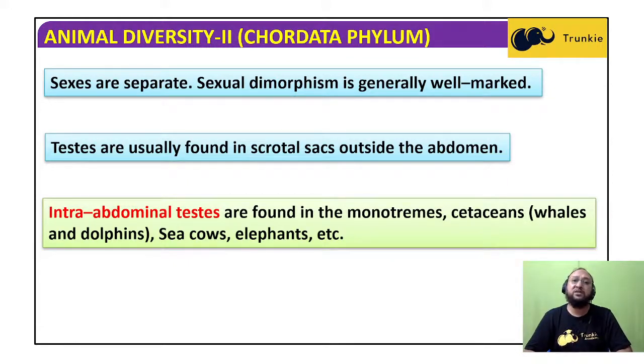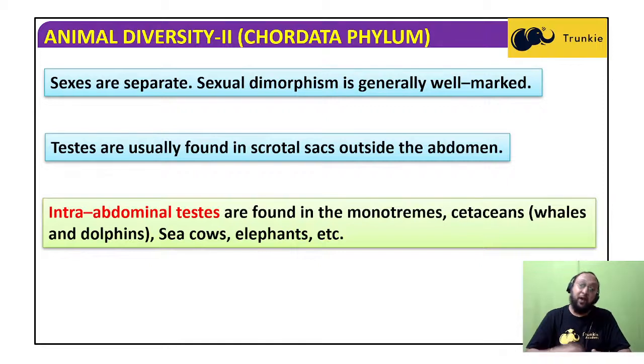Testes are usually found in the scrotal sac outside the abdomen. Okay, it's present outside the abdomen because sperm maturation requires a temperature a little lower than the body temperature. So testes are hanging in the scrotal pouch. Intra-abdominal testes are found in monotremes, cetaceans, whales and dolphins, sea cows, and elephants.